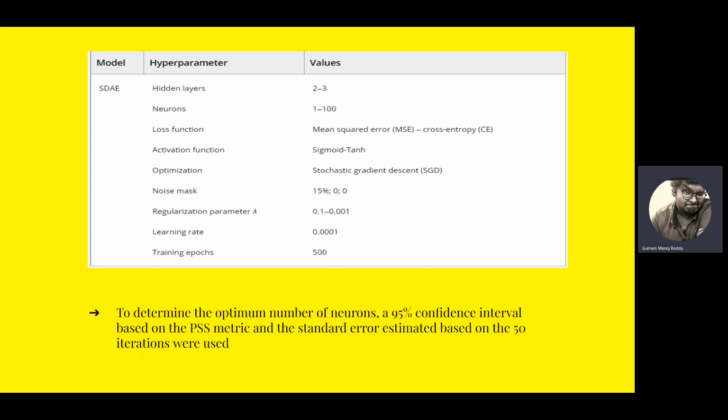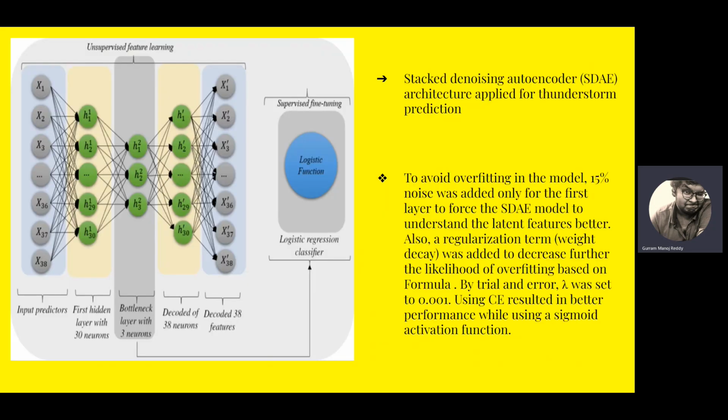To determine the optimum number of neurons, a 95% confidence interval based on the PSS metric and the standard error estimated based on the 50 iterations were used. This is used to determine the optimum number of the neurons.